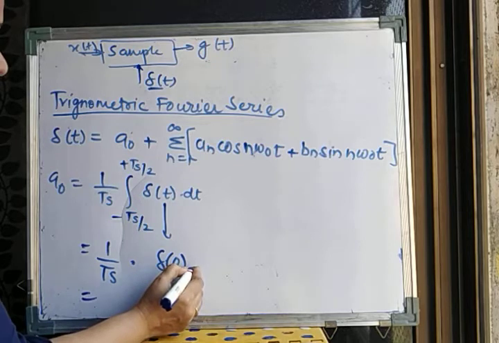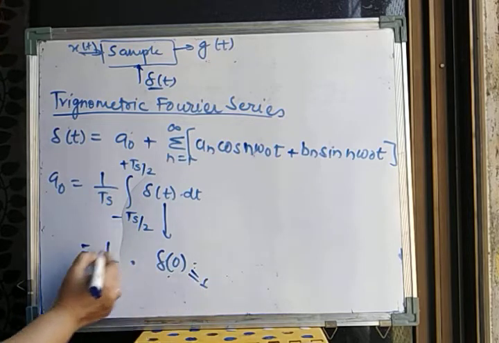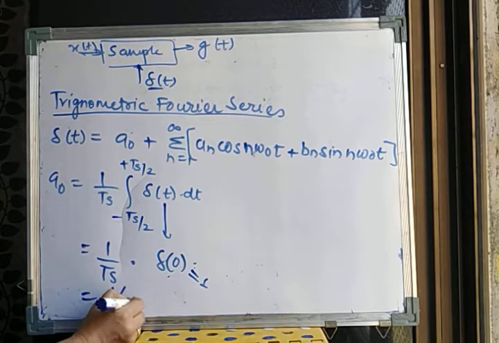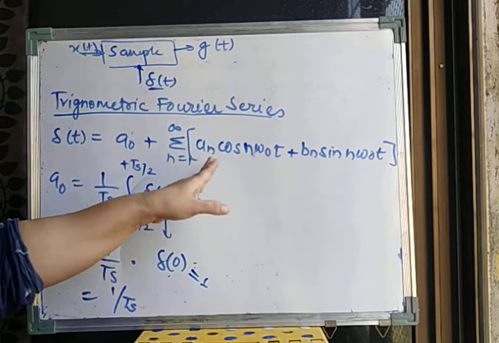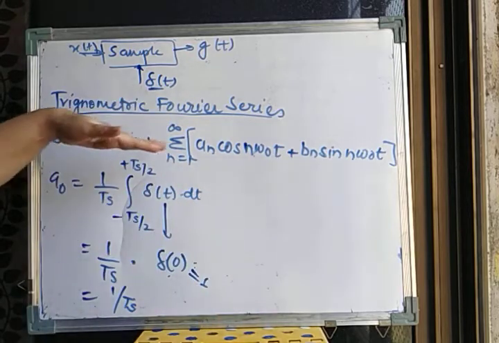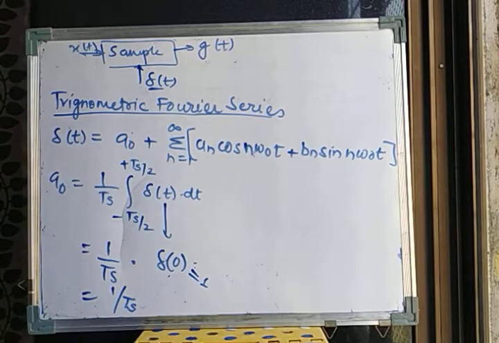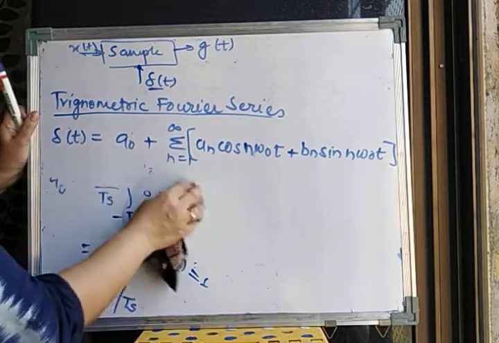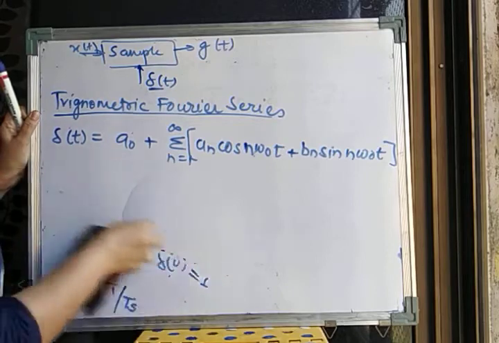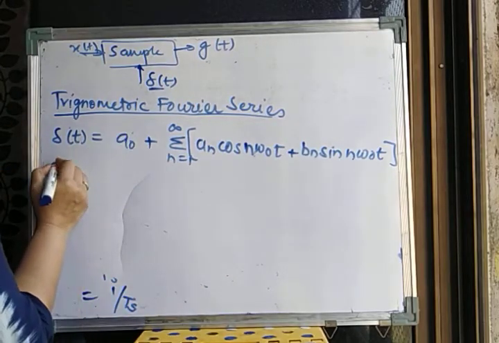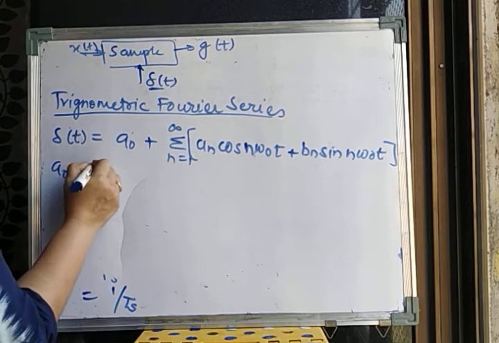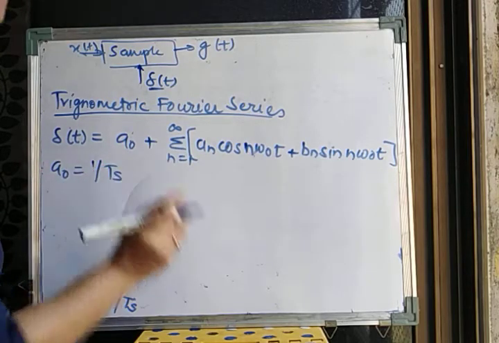So the final result is 1 upon Ts. So I got the value of a0 as 1 upon Ts. Similarly, we have to find the values of an and bn and put them in this equation, which will give me the final equation of delta t. So let's record this value of a0 that we have got, that is 1 upon Ts.